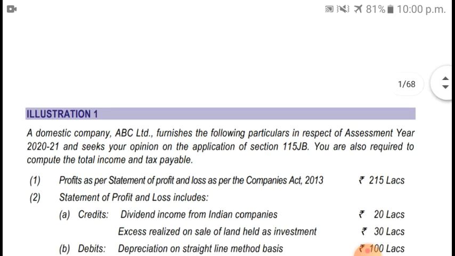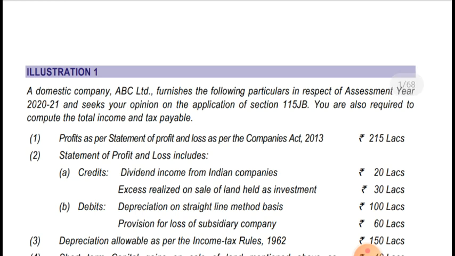So let's start with illustration number 1. A domestic company ABC Limited furnishes the following particulars in respect of assessment year 2021 and seeks your opinion on the application of section 115JB. You are required to compute the total income and tax payable. In this case, this is a domestic company, and so MAT is applicable, that is 115JB. So you are required to compute the total income and tax payable.